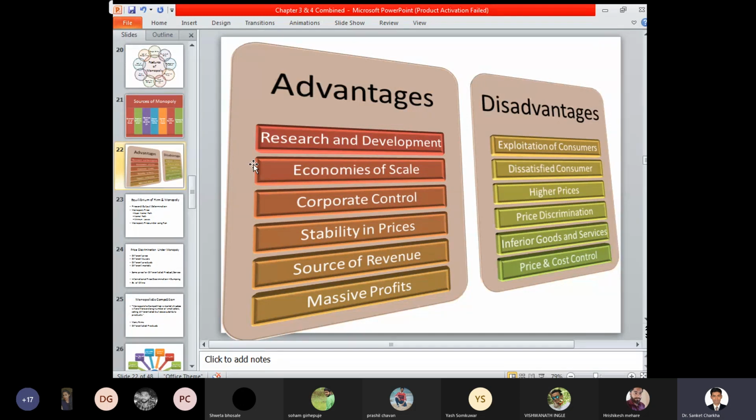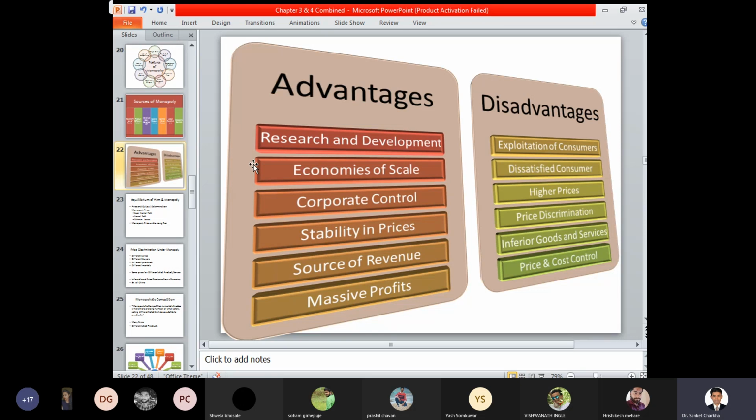Disadvantages, exploitation of consumers. Let's look at the disadvantages of a monopoly market. The customer may get exploited over a period of time. A customer may sometimes be charged higher, sometimes lower, and accordingly there can be imbalances between consumers. For example, if a product is available at rupees 20 and, for the firm's own profit, it is sold at rupees 25, then the customer gets exploited for rupees 5.